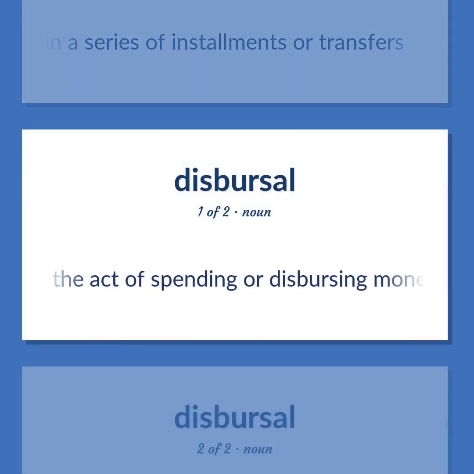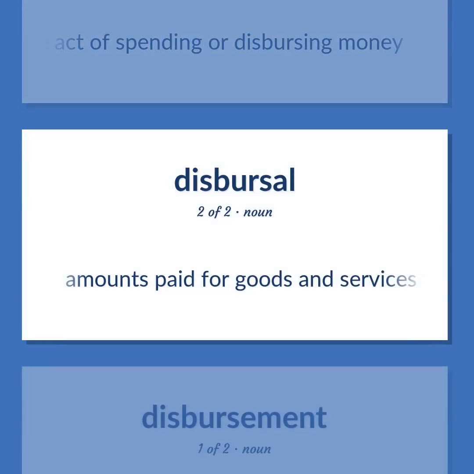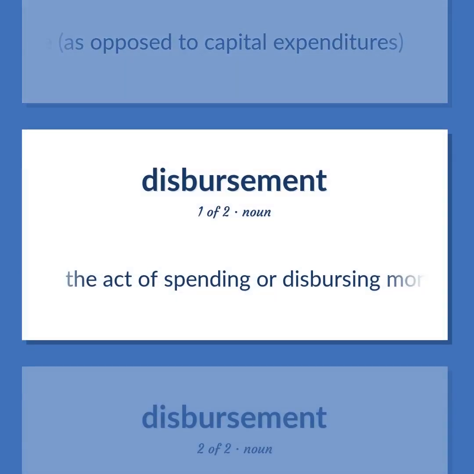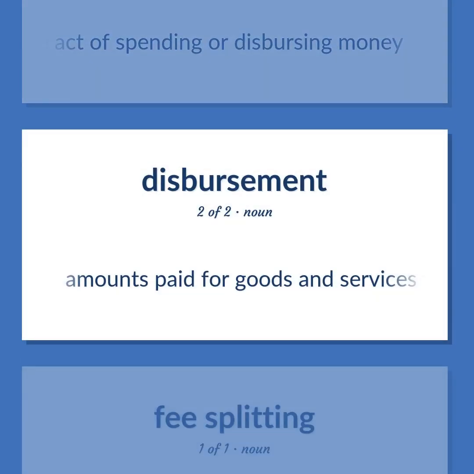The act of spending or disbursing money. Amounts paid for goods and services that may be currently tax-deductible, as opposed to capital expenditures.